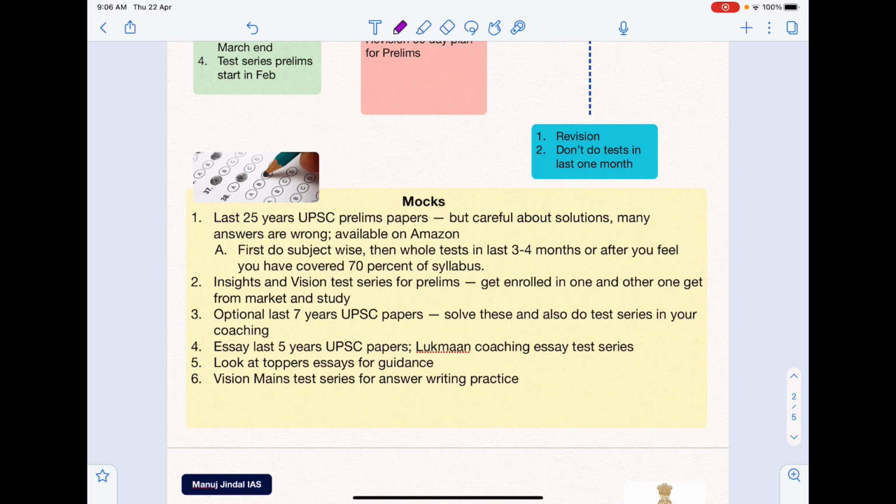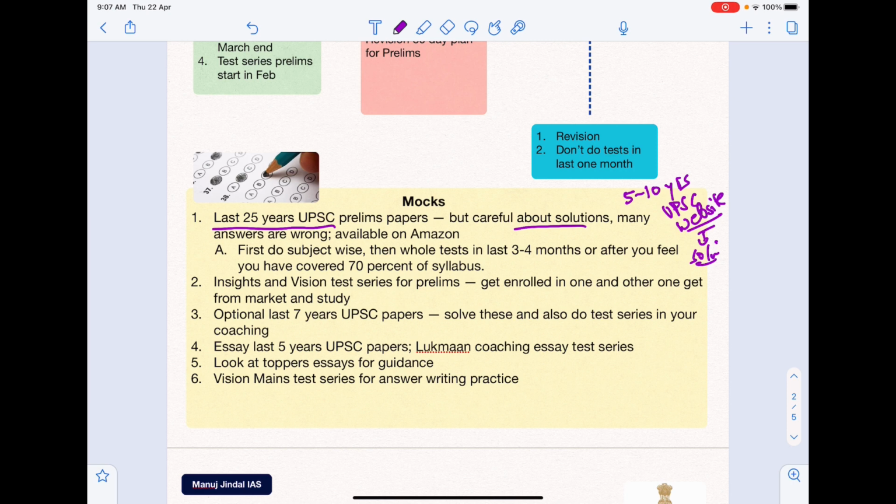So first of all, for prelims, you should buy a book that has last 25 years of UPSC prelims papers. There are some available on Amazon. Whichever is available, pick that up according to the reviews, but be careful about the solutions because many of the answers in these books are wrong. Usually what I did was I downloaded the last 5 to 10 years of papers from the UPSC website itself, and the UPSC website also provides the solutions. So I would use those solutions to see whether they were matching with the book solutions. If not, of course, I would use the UPSC website solutions.